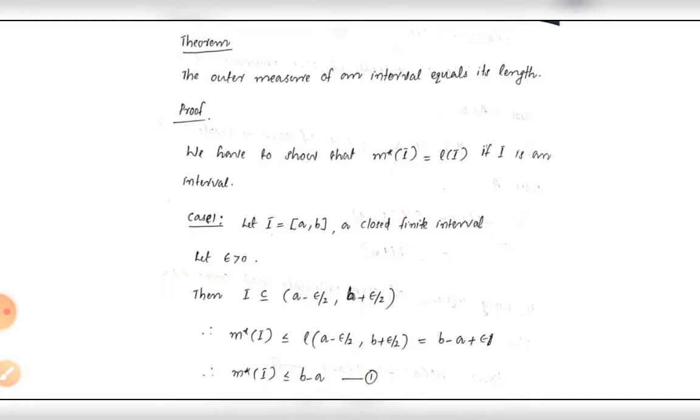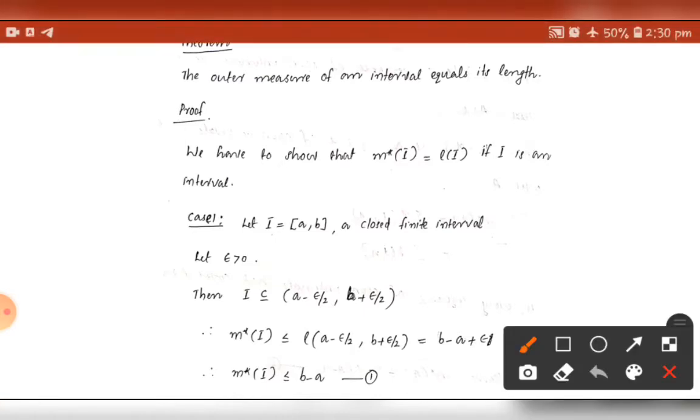Proof. Here we want to show that m star of I equals the length of I. That is, the outer measure of an interval equals its length, right? Here I is an interval, so it may be a closed finite interval, or any finite interval, or it may be an infinite interval. So we will prove this theorem by three cases. The first case is: let I equal the closed interval [a, b], that is, I is a closed finite interval.